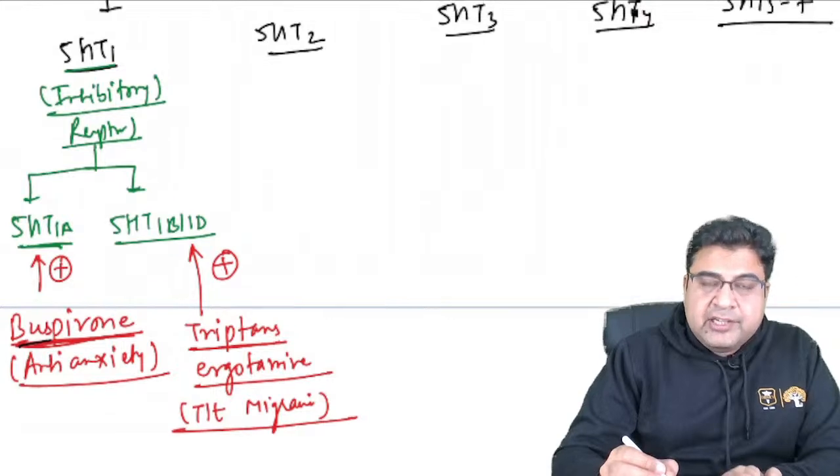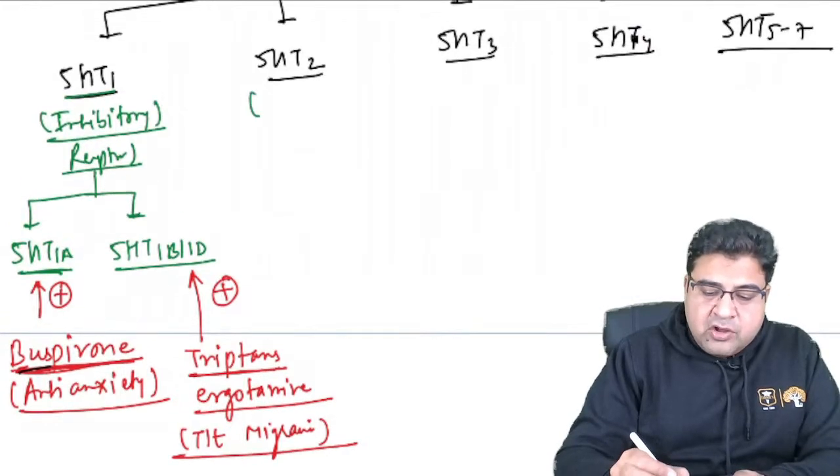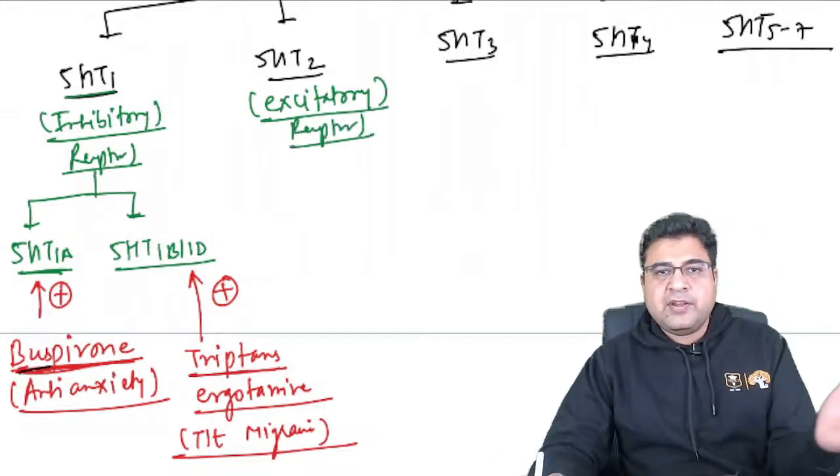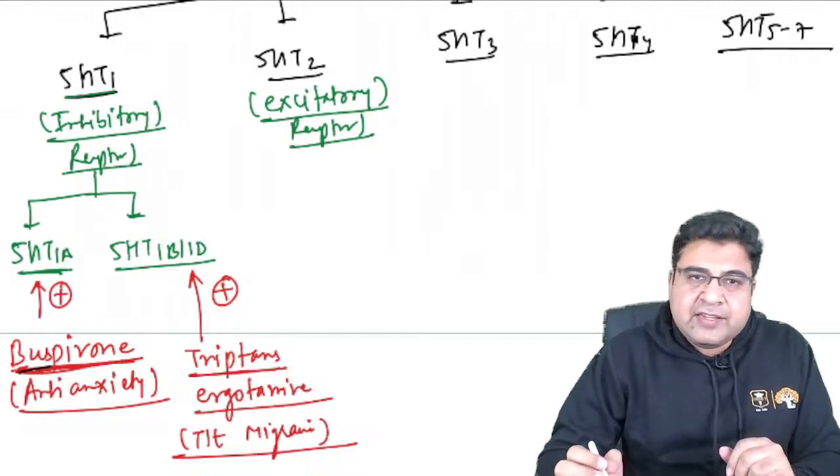Now we have the serotonin 2 receptor. Please remember guys, serotonin 2 is a type of excitatory receptor. It's a type of excitatory receptor present in the human body. It's a very common receptor of the human body, which is a type of excitatory receptor.